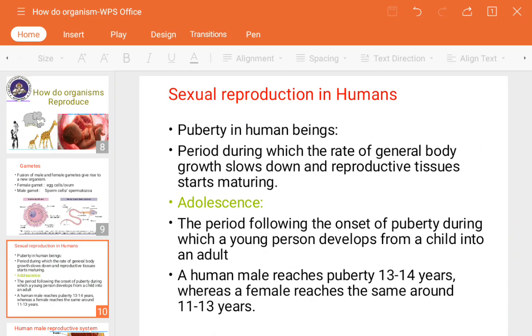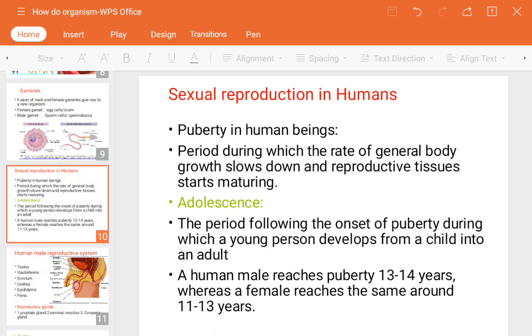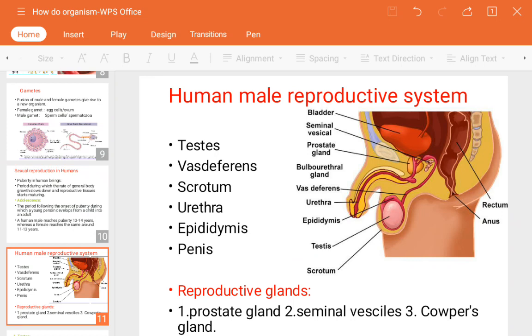In the case of a female, the changes are the start of maturation, the menstrual cycle, which we are going to see after the female reproductive part, then breast enlargement, and hair growth under the armpits and genital area. These are some changes which occur during puberty or the adolescence period.